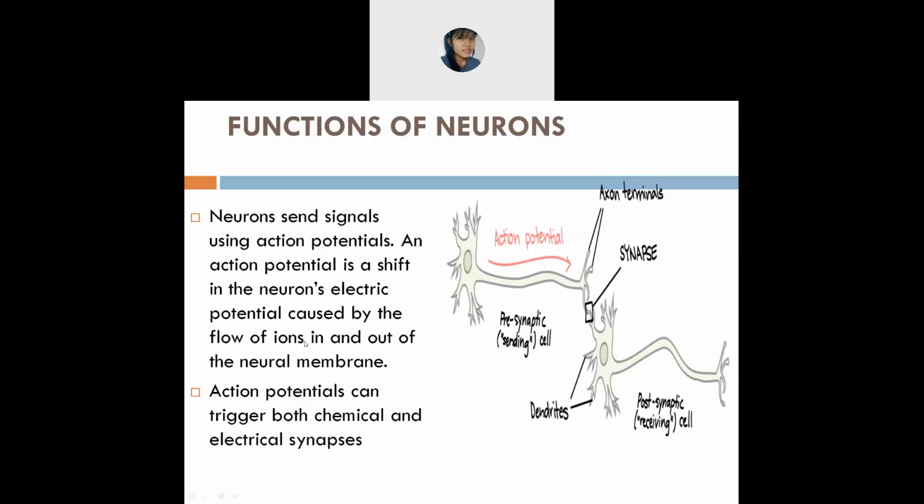Okay, now we will see the functions of neurons. So this is the function of neurons. Neurons send signals using action potential. These neurons will send a signal to another neuron.